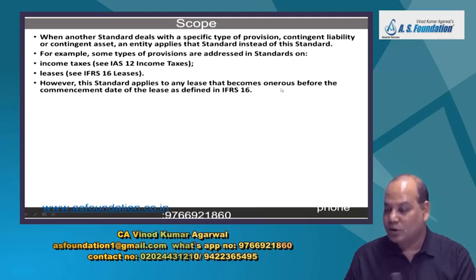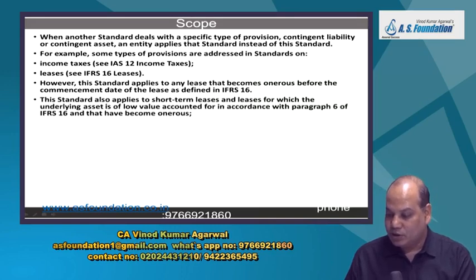Once it becomes onerous, then it will apply before the commencement date of the lease as defined in IFRS 16. And the standard also applies to short-term leases and leases for which underlying asset is of low value, accounted for in accordance with para 6 of IFRS 16 and that have become onerous.